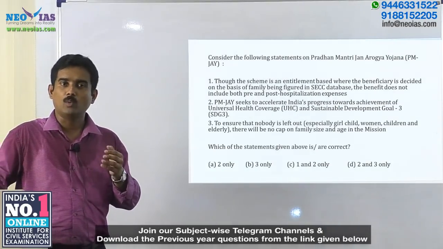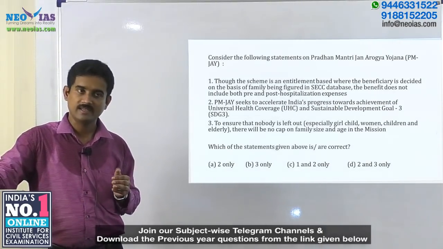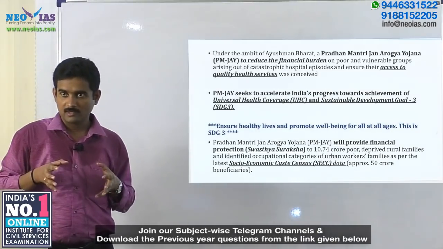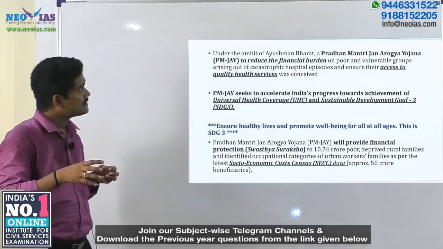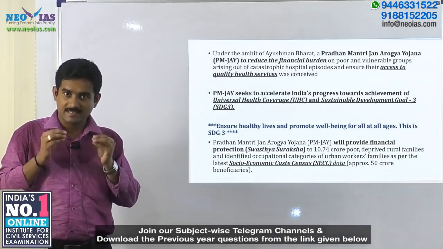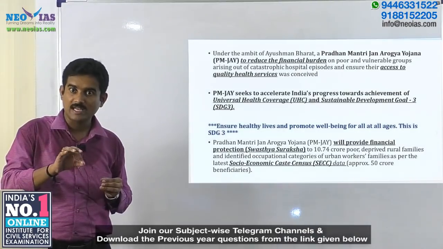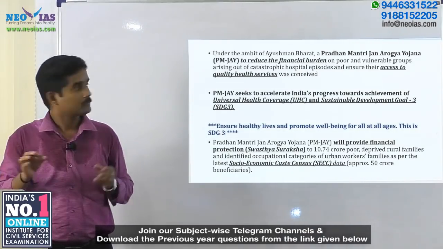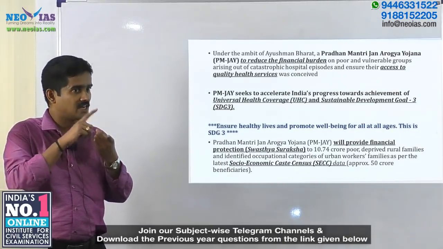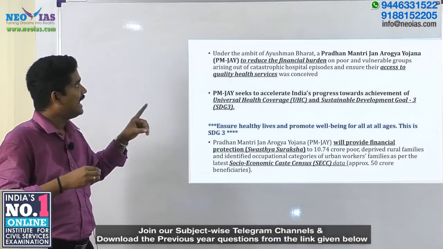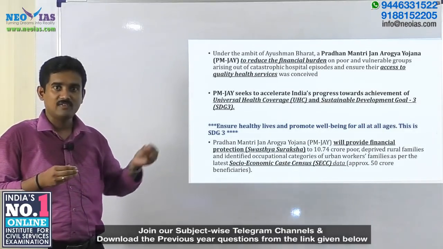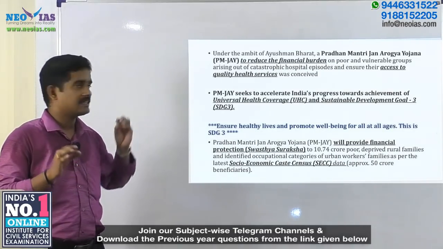We will now go and see what the scheme per se is. Under the ambit of Ayushman Bharat, this scheme Pradhan Mantri Jan Arogya Yojana is mainly designed to reduce the financial burden of poor and vulnerable groups, and also to ensure that they have quality access to healthcare services.